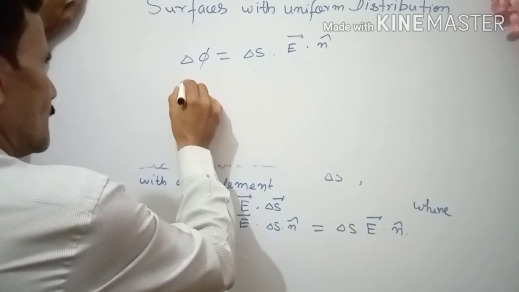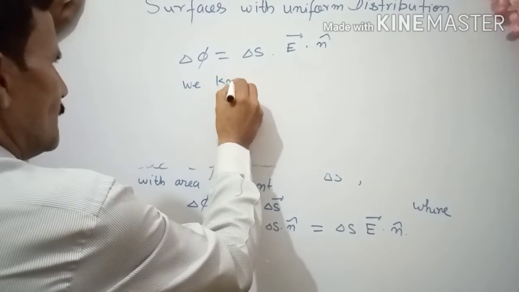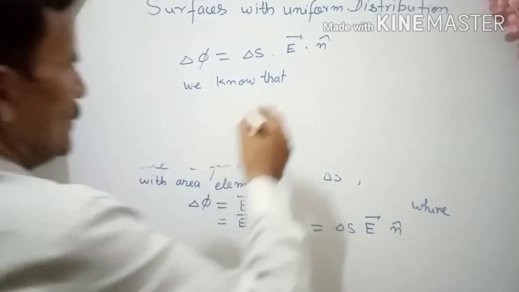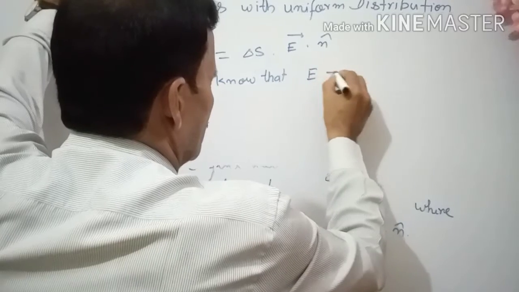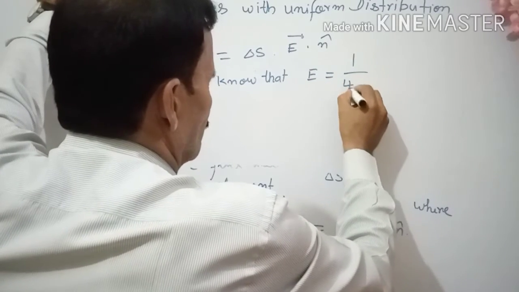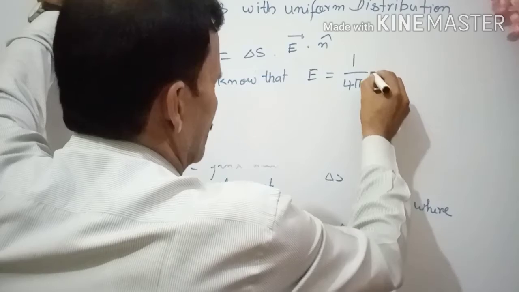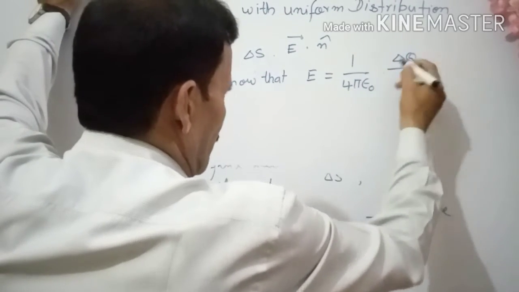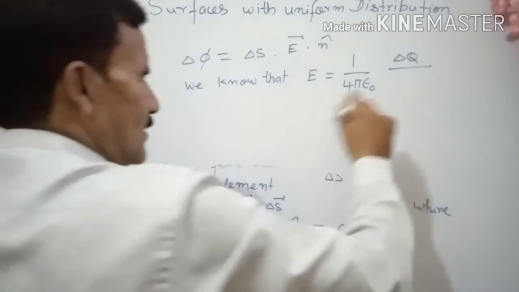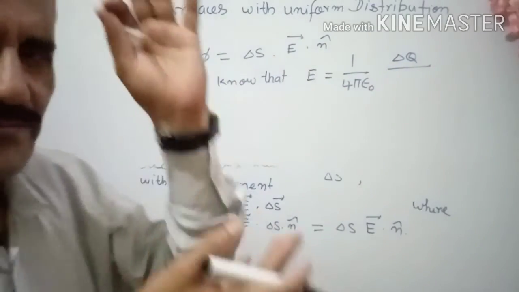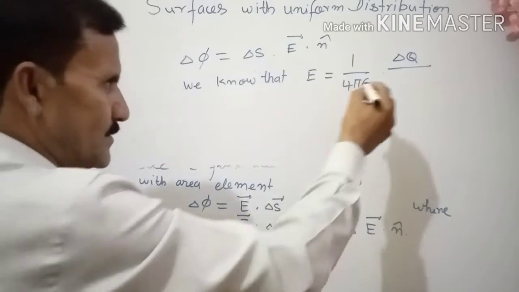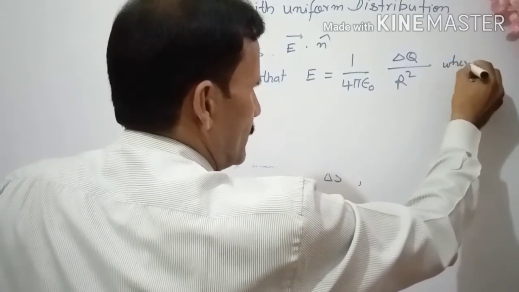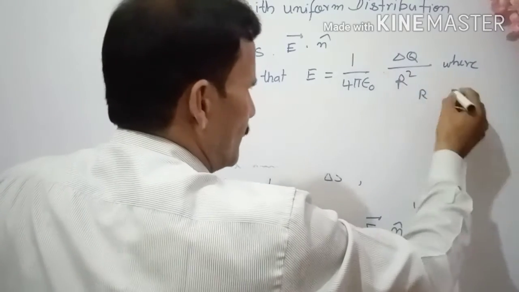But we know that E is equal to 1 upon 4 pi epsilon naught, delta q upon r square. It is a surface, so the radius is the radius of the sphere, where we are talking about magnitude.